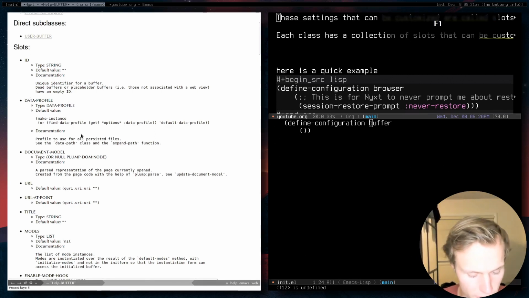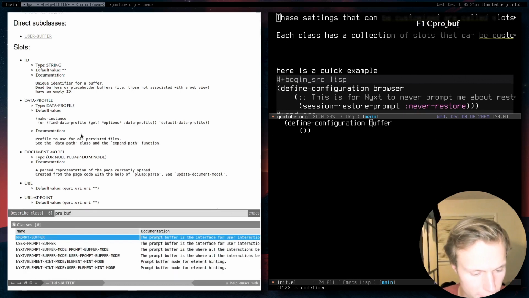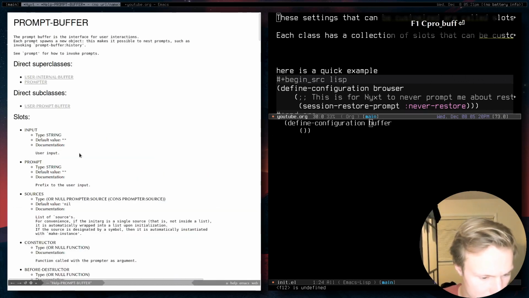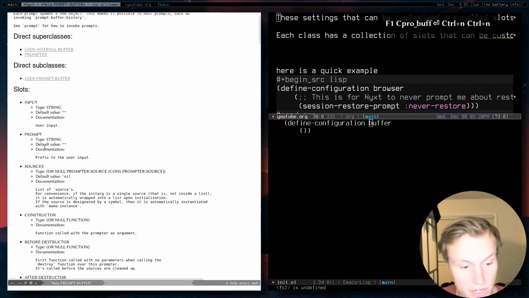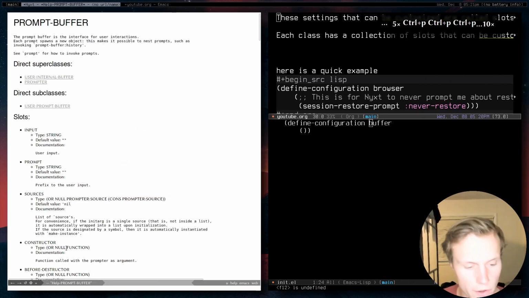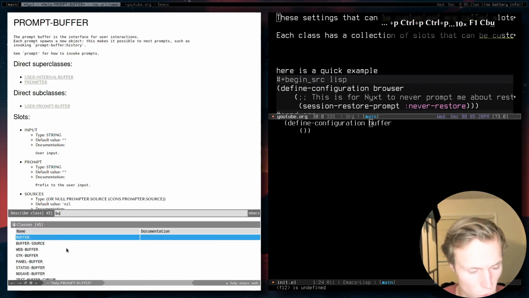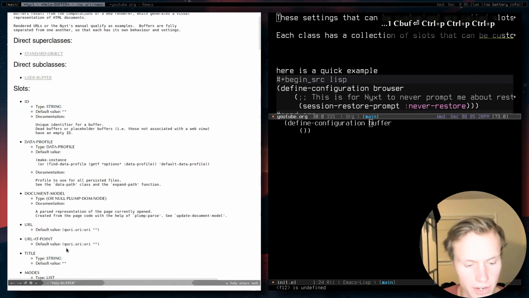So let's go ahead and do class again. Let's do prompt buffer. And you can see right here, it's got the input, the prompt, and all this sort of stuff that can actually be customized. Note that a lot of these are not available in the normal buffer options. There you go, that's a good example.